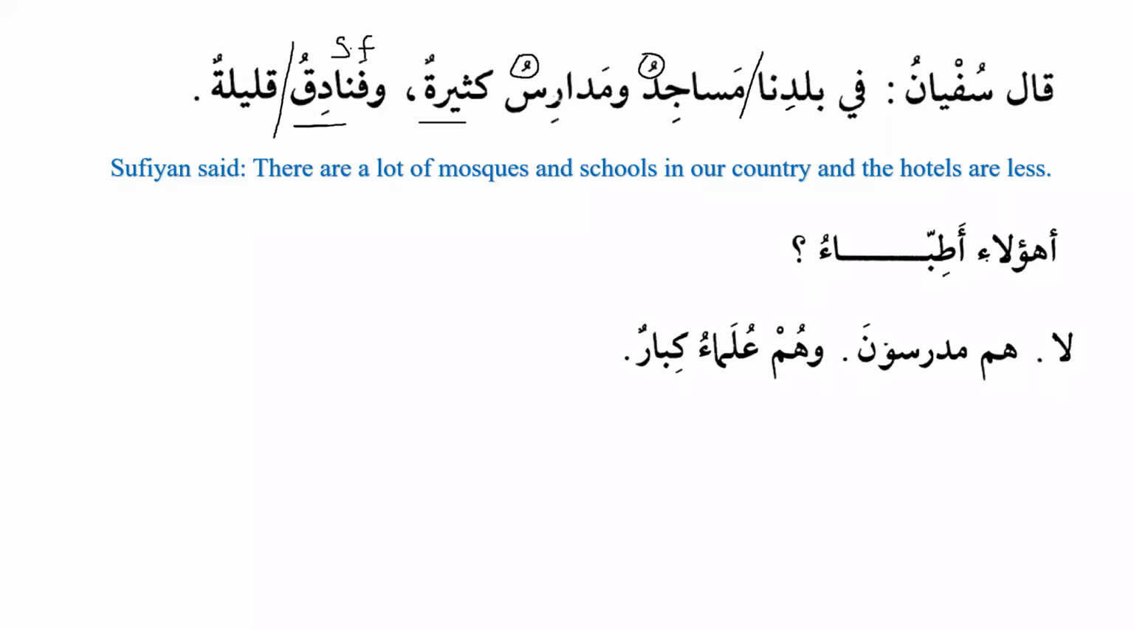أهؤلاء أطباء, are these doctors? أطباء. Who will tell me the pattern of أطباء? Yes, please. أطباء is on the pattern of أفعلاء. أفعلاء, excellent. So basically it is أطبباء. When we have two root letters that are the same, ba comes twice, so they are changed into tashdid, and then fatha is placed on that, so it becomes أطباء. So it's on the pattern of أفعلاء.